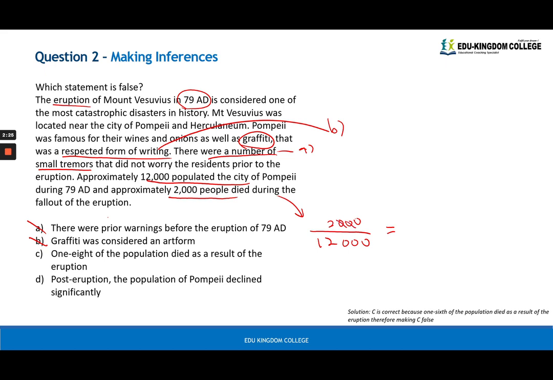You can cancel out the zeros, 3 zeros for top and bottom, 2 over 12, which is 1/6 of the population. And I would say that is a significant amount. So D is out. C, 1/8 of the population died as a result of the eruption. Now this is the incorrect one. We just calculated that it was 1/6. So C is the clear wrong answer.